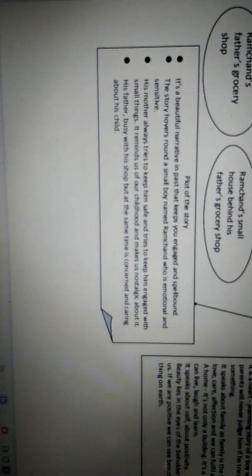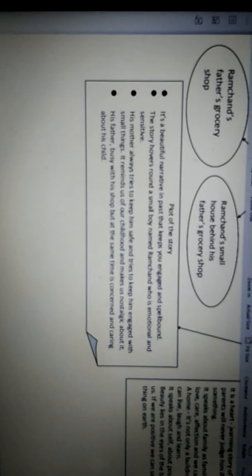The story hovers around a small boy named Ramchand who is emotional and sensitive. So again I told you that Ramchand is the main character of the story. His mother always tries to keep him safe and tries to keep him engaged with small things. It reminds us of our childhood and makes us nostalgic about it. What do you mean by nostalgic? Nostalgic means very emotional about our childhood.